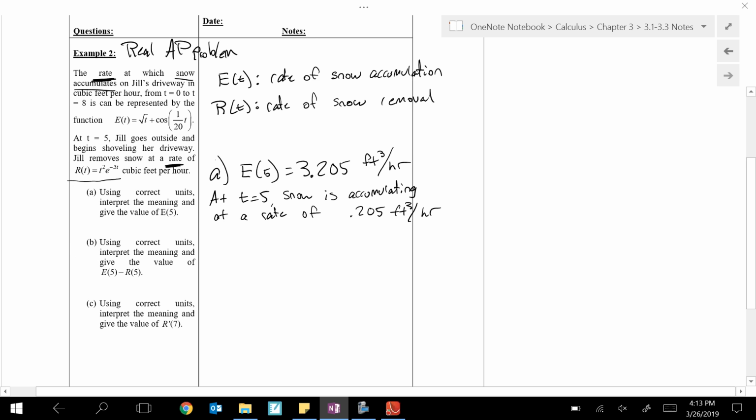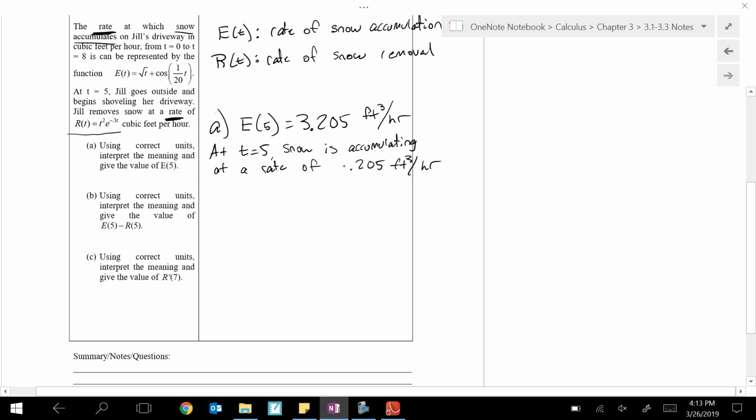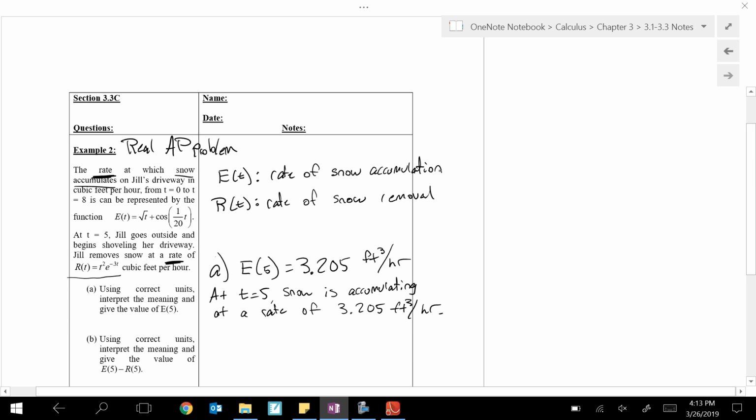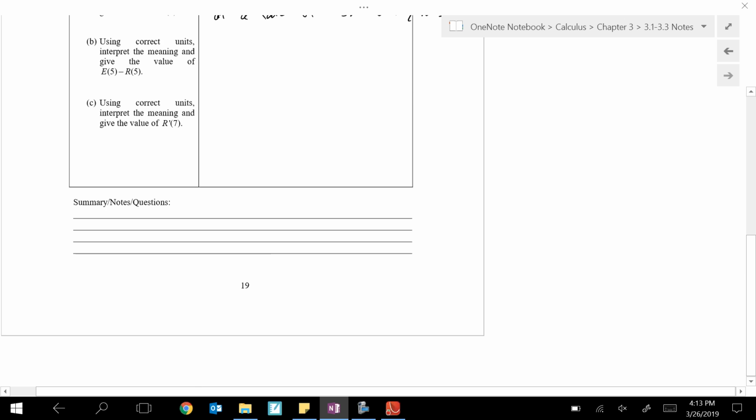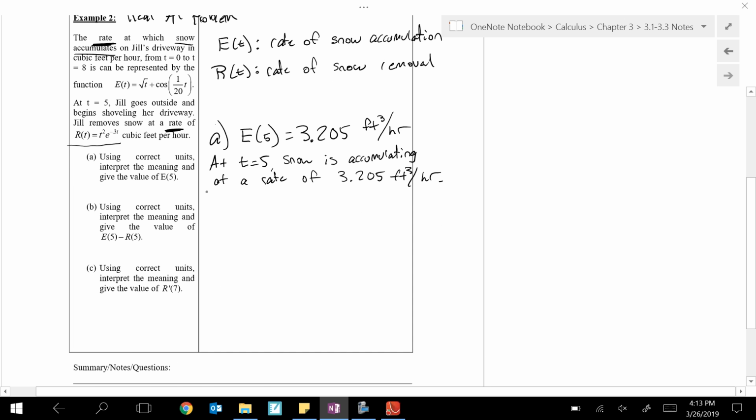Okay, this is going to get real annoying if the computer keeps wanting to scroll to the top. Okay, question B is, using correct units, interpret the meaning and give the value of these two functions subtracted, and they're evaluated at the same time. So we can do this on the calculator.